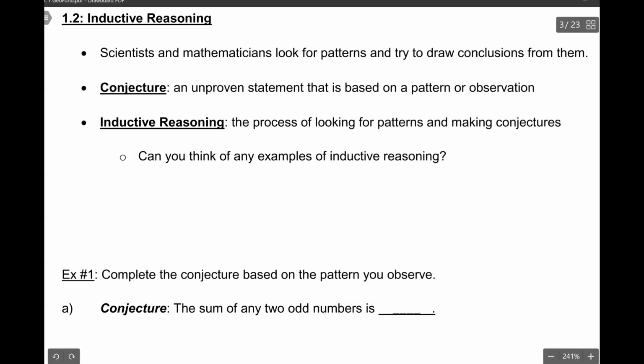So this is all about inductive reasoning. Scientists and mathematicians look for patterns and try to draw conclusions from them. So that's the idea, is we look for a pattern. A conjecture is an unproven statement based on a pattern. So we come up with a hypothesis, an idea based on the previous patterns we saw.